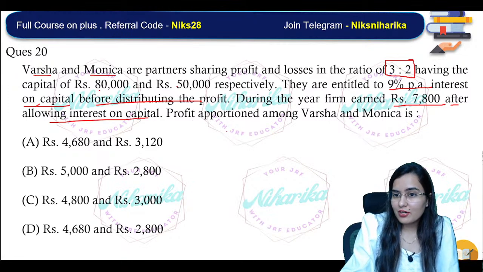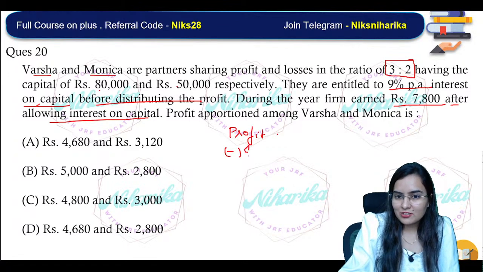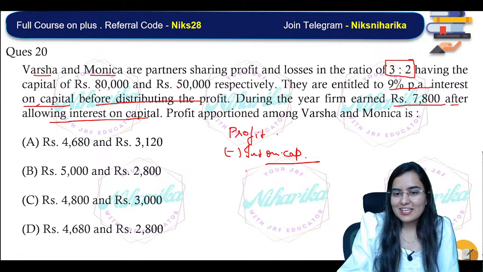That means they have already paid the interest on capital. Whatever profit they earned, the interest on capital has already been distributed from it. So the profit after interest on capital is 7,800.